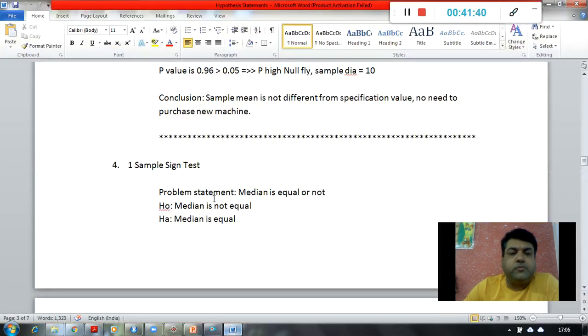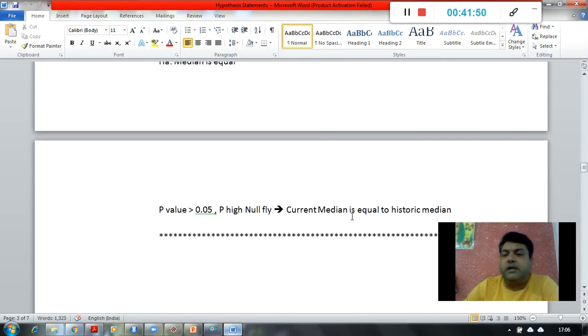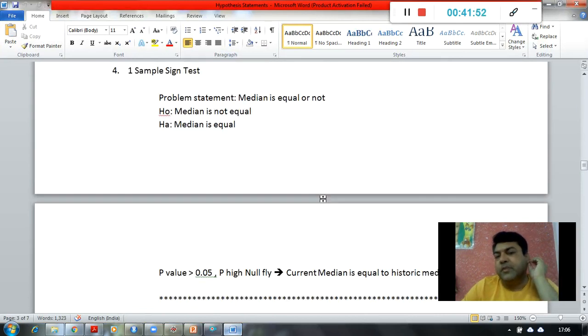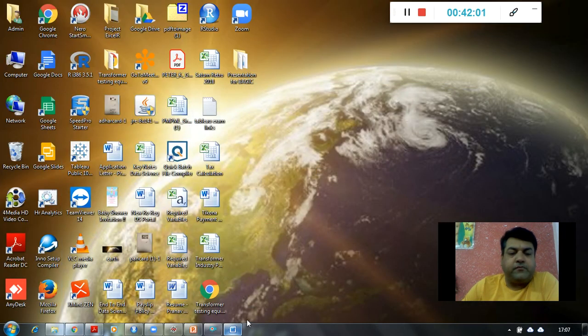So what is going to be my null hypothesis over here? The null is that the median is equal, and the alternative will be that the median is not equal. So P high, null flies, which means the current median is equal to the historic median. So this is how we perform some tests over here.